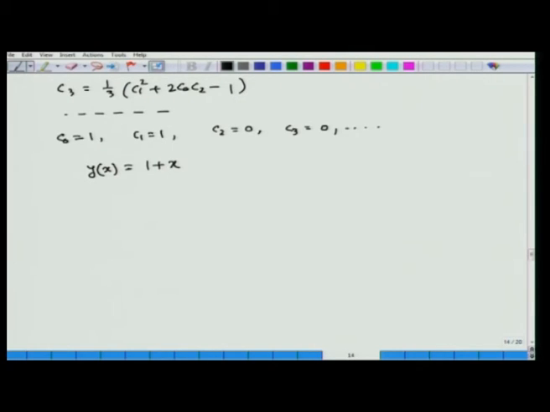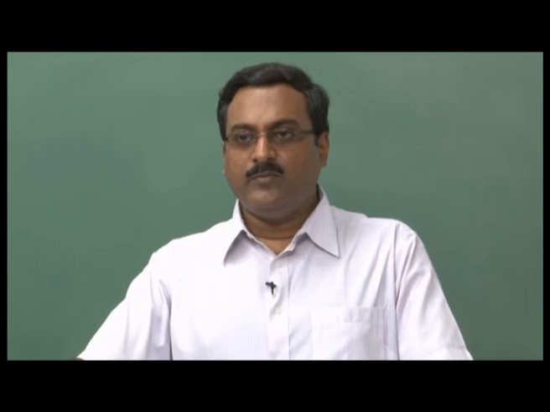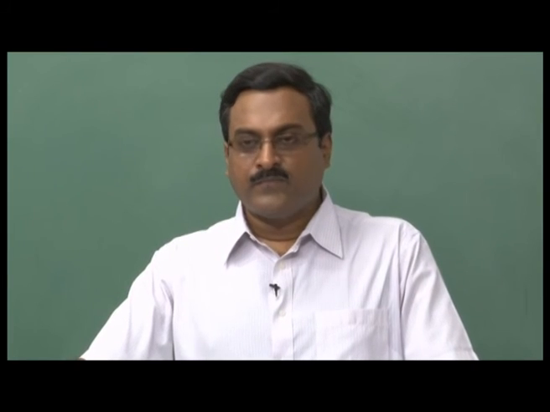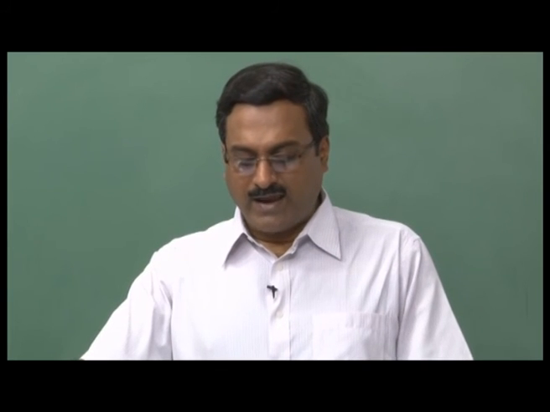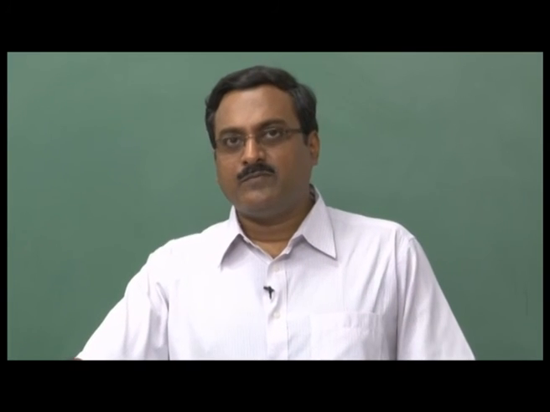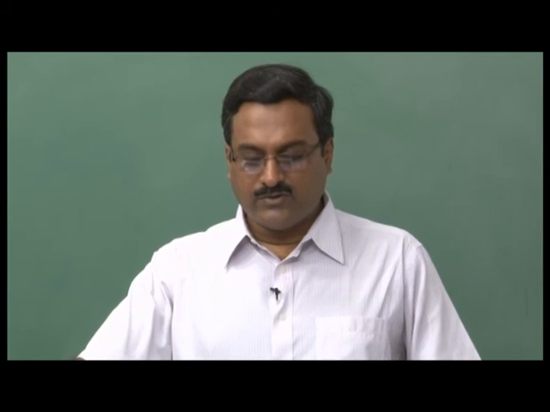So, in case the nonlinear function involved with the Volterra integral equation is of the form y to the power n x, you can make an attempt to solve this type of nonlinear Volterra integral equation with the help of this series solution method.